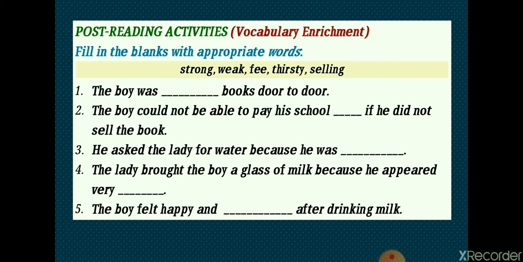The words are strong, weak, fee, thirsty, selling.